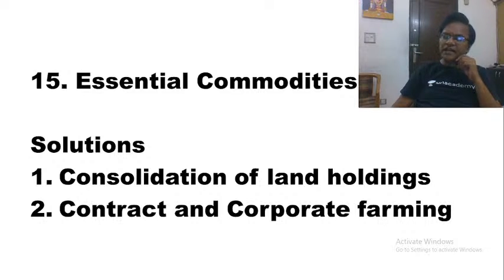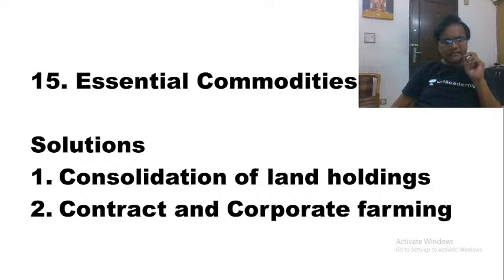That is the reason why we say that the government has to control the prices of food items. No government has survived, and no government has come back to power without controlling food grain prices. The most important thing for the government is controlling the food grain prices.